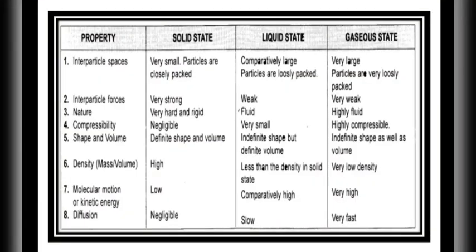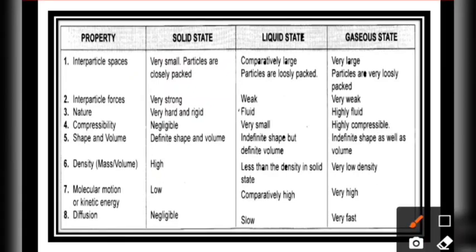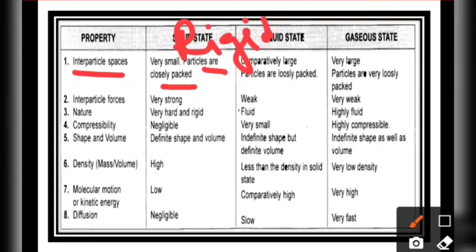We know that the particles have space between them. Depending upon how the particles are arranged, if the space between two particles is very small, we call it closely packed, or rigid, that cannot be bent.